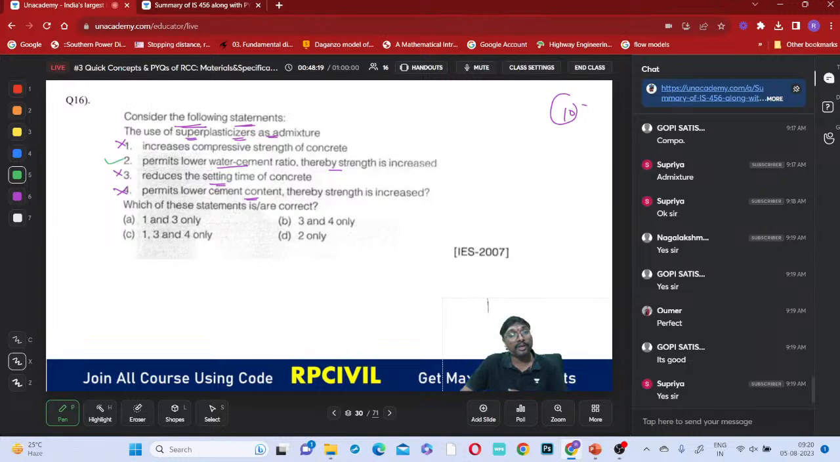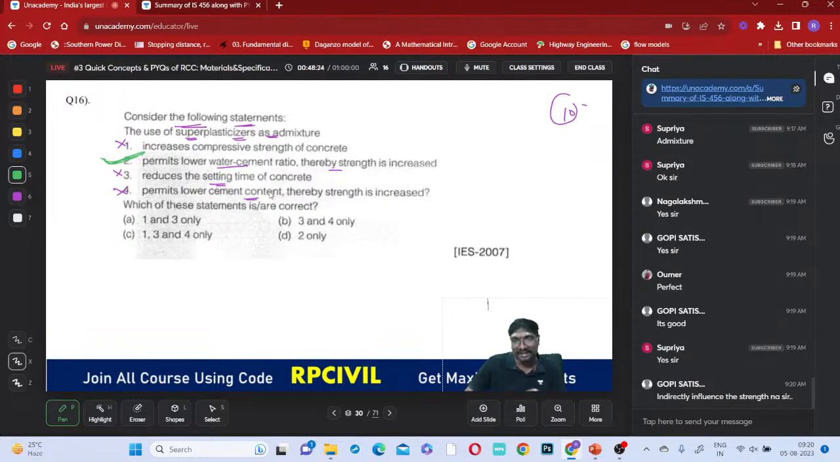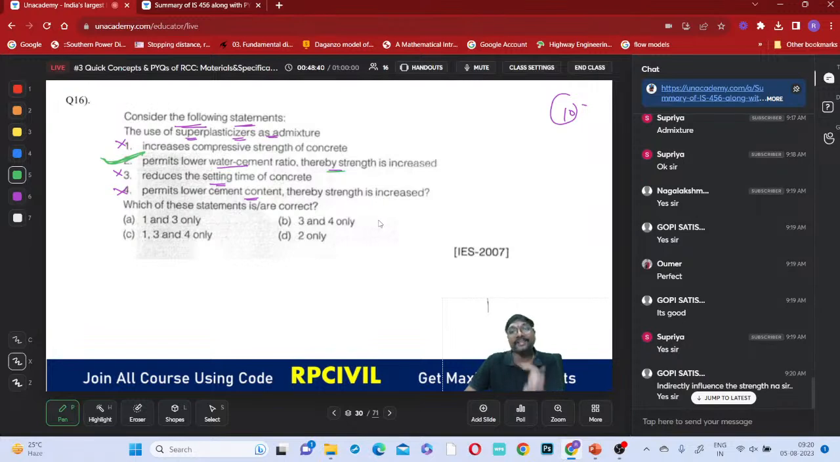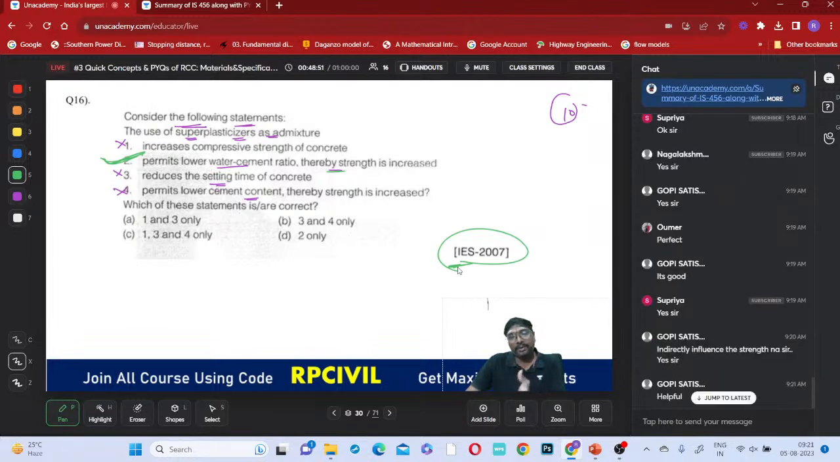Plasticizers will allow the low water cement ratio only, no? Indirectly, you can say they are helping to get higher strength. How? By allowing us to take a lesser water cement ratio. They are telling the concrete, no problem, you can have less water, and I will increase your workability, you can flow freely like that.